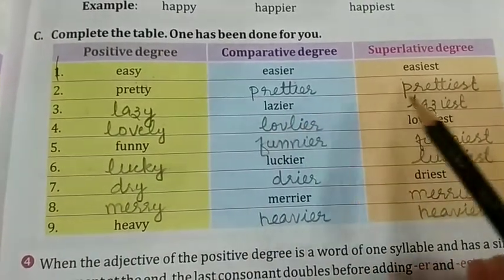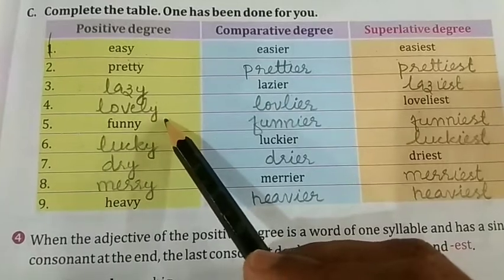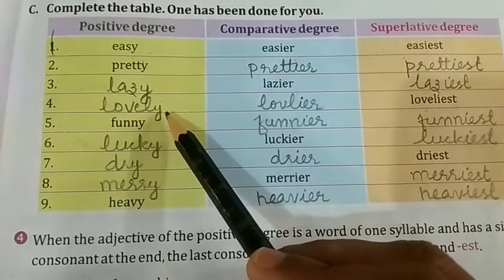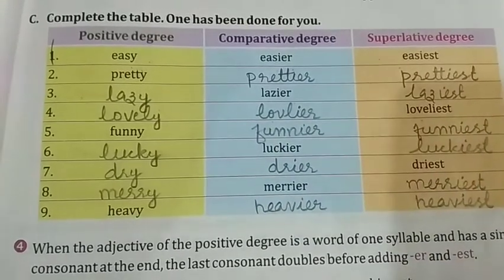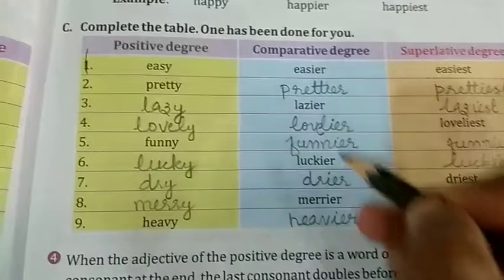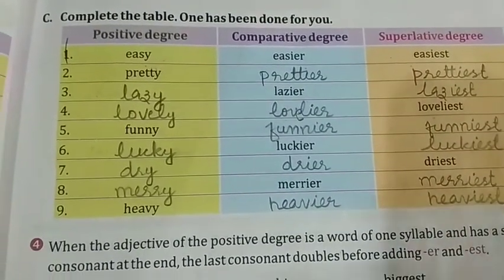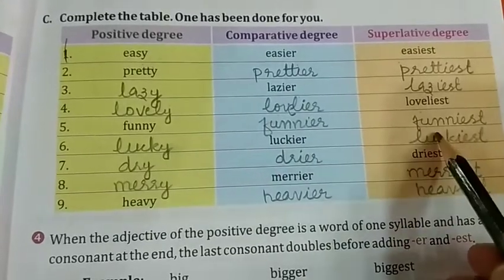Lazier given in positive, lazy. Lazy, lazier, laziest. Loveliest given, so in positive degree, lovely. Lovely, lovelier, loveliest. Sorry, here E should be written. Lovelier, loveliest. Next, funny, funnier, funniest.